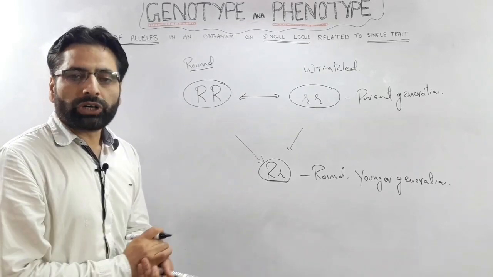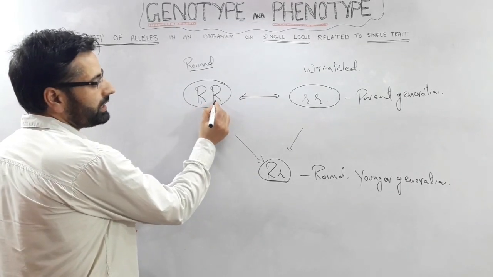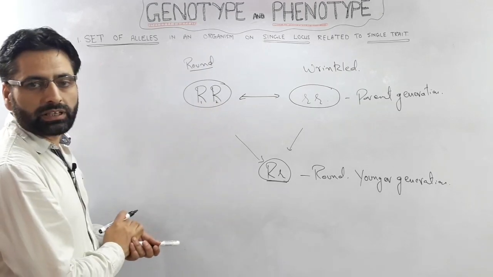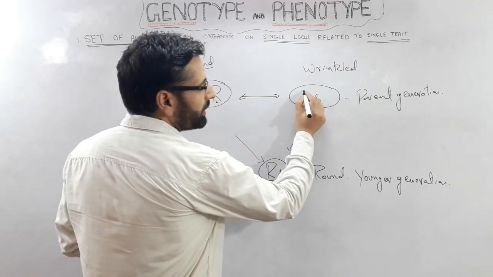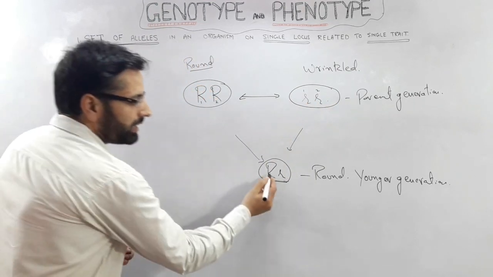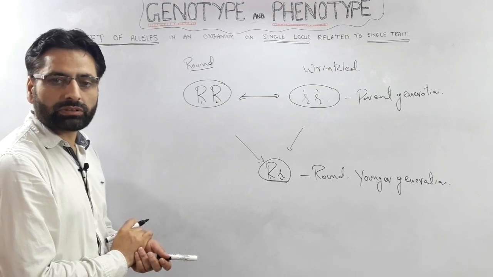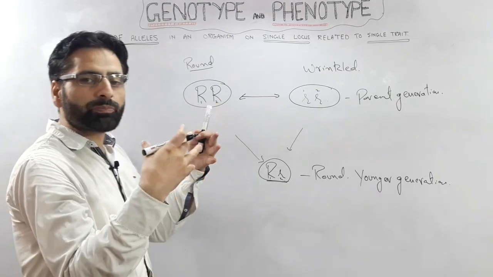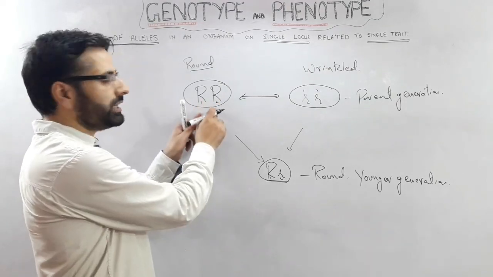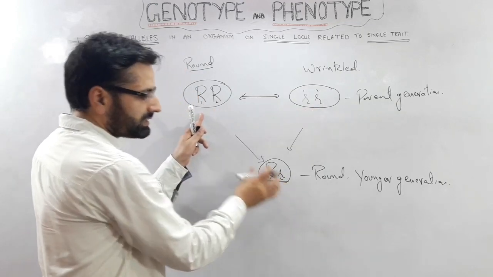Now, very important point. Here you have two alleles. This is one allele and this is the second allele. And here again you have two alleles. This is one and this is the second. And here also you have two alleles. This is one and this is the second one. These two alleles are present together in this individual. And the same is the case with this individual and this individual.